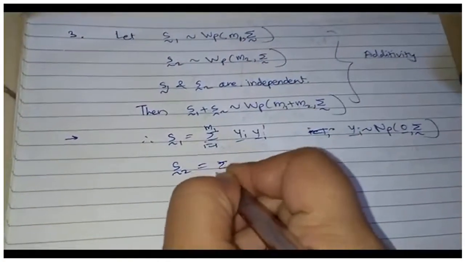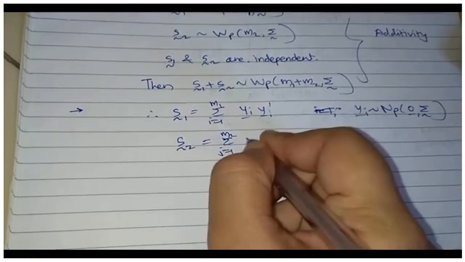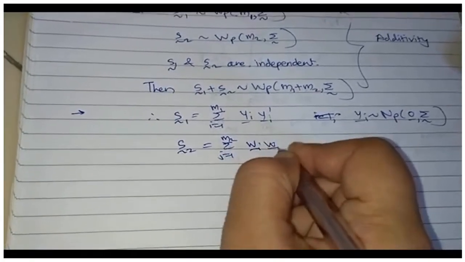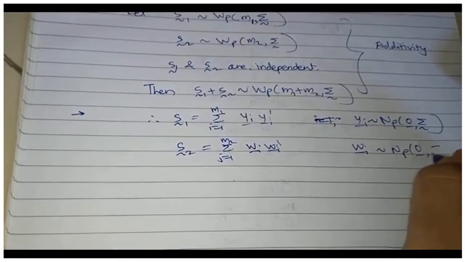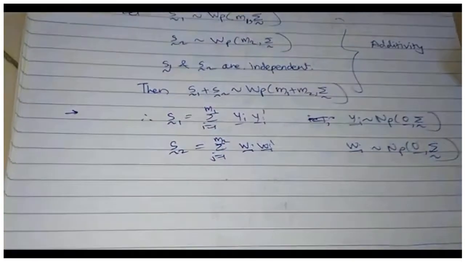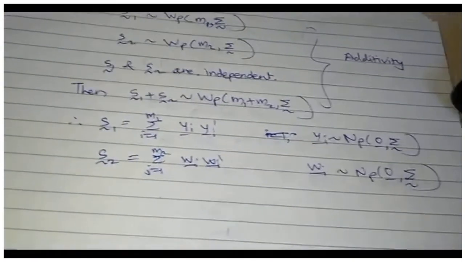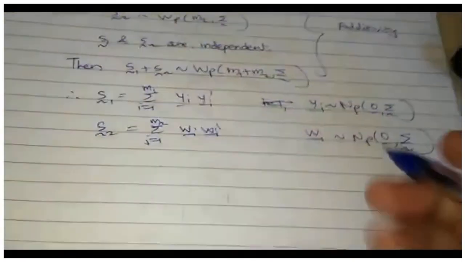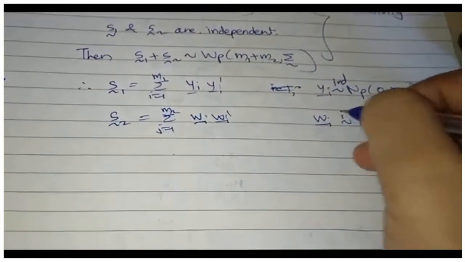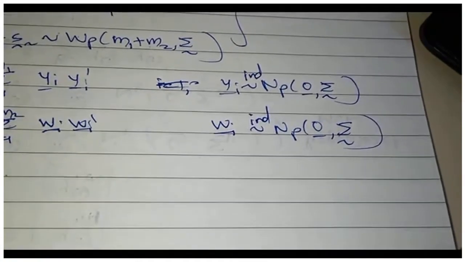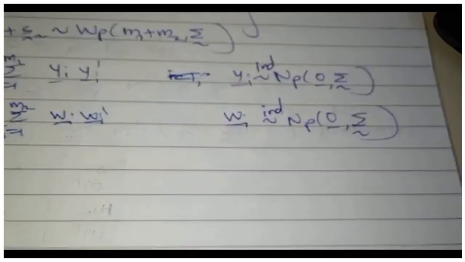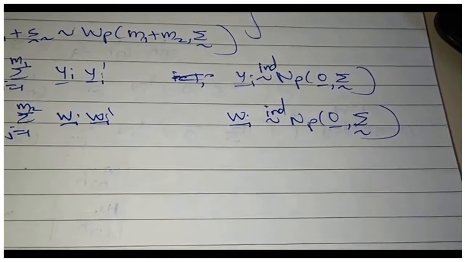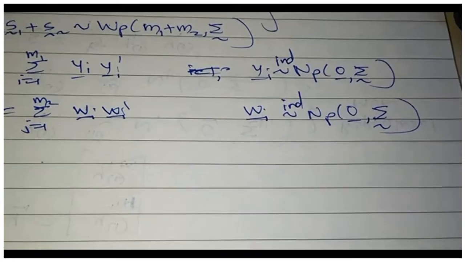Similarly, S2 can be written as the sum over j going from 1 to m2 of wj wj prime, where each wj is p-variate normal with mean 0 and variance covariance matrix sigma. Let me write independence also just to make things clear. Everyone knows, but still. We can see here that yi's and wj's have the same distribution. Further, yi's are independent among themselves, and wj's are independent among themselves.